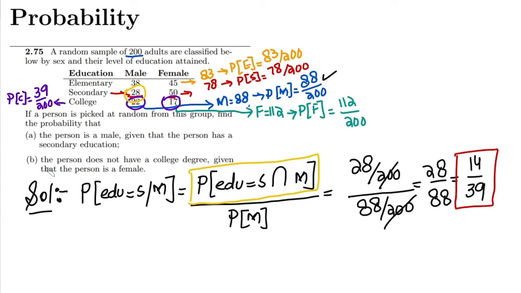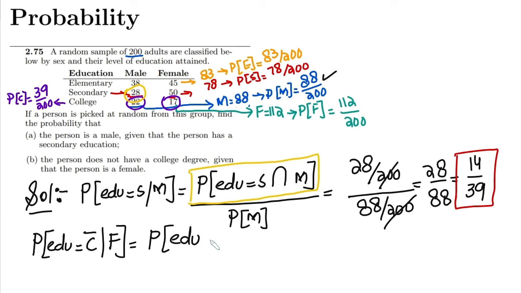Similarly, now solving part B: the person does not have a college degree, given that the person is a female. So what do I have to find out? I have to find the probability that the education level of a person is not college degree, while the sex is given, and that is female. On the basis of conditional probability, I have to write the probability that the education is not college and the person is female, divided by the probability that a person or adult is a female.